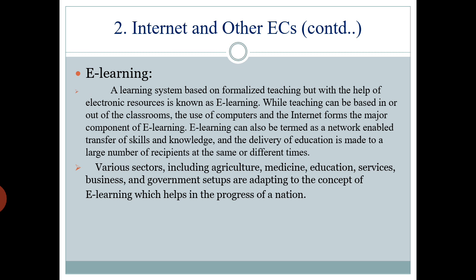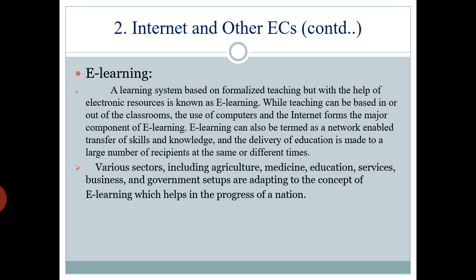Continuing with the second topic, internet and electronic communications. Next, e-learning. Whatever you are learning is nothing but e-learning, that is electronic learning. A learning system based on formalized teaching, but with the help of electronic resources. Right? Your mobile or your laptop, all these are your electronic resources where you are learning. So this type of learning mode is called e-learning. While teaching can be based in or out of the classroom. So e-learning can be in the classroom or outside the classroom. Nowadays you are learning outside the classroom.